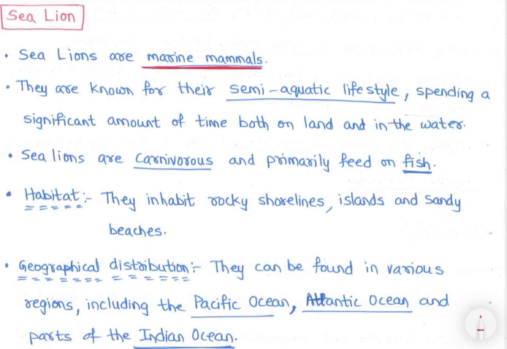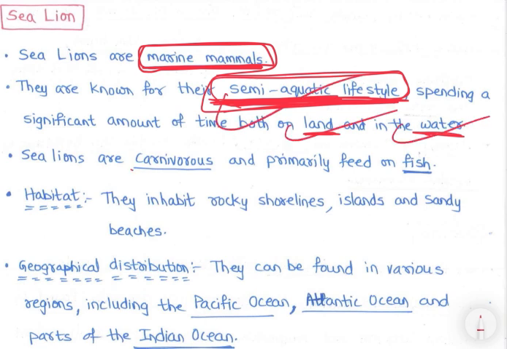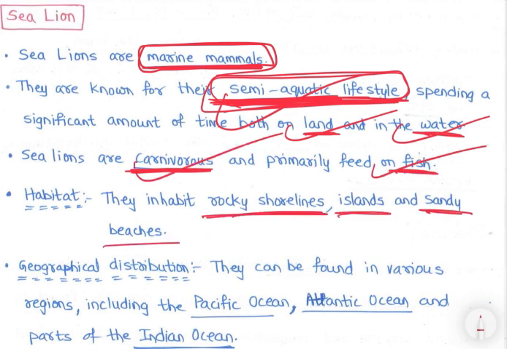Sea lions are marine mammals, right? They are known for their semi-aquatic lifestyle, spending a significant amount of time both on land and in the water, right? Semi-aquatic lifestyle, this has to be remembered, right? Semi, both on land and water. Sea lions are carnivorous and primarily feed on fish, right? And they inhabit rocky shorelines, islands and sandy beaches. See, equally: they are found on rocky shorelines, on islands, and on sandy beaches.